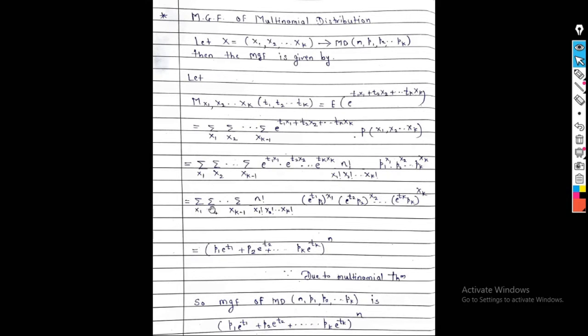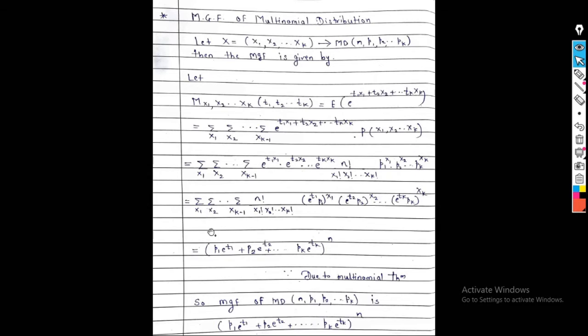So the summations are as it is: n factorial divided by x1 factorial into x2 factorial ... xk factorial, into e raised to t1 x1 into p1 raised to x1. So the power is the same, we can write e raised to t1 into p1, raised to x1. Similarly, e raised to t2 into p2 raised to x2, up to e raised to tk into pk raised to xk. So this is the multinomial theorem for k variables.